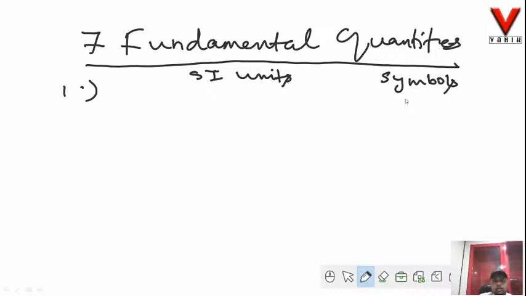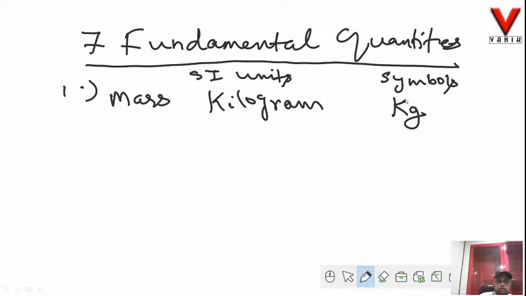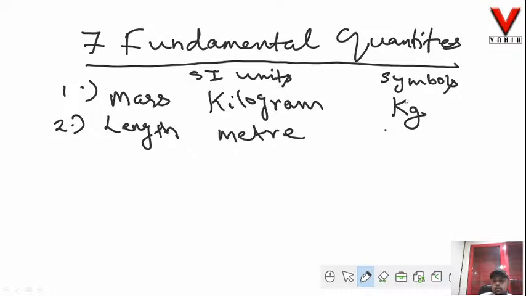The first fundamental quantity that we will be dealing with is mass. The SI unit, we all know, is kilogram. The symbol is capital K, small g. Second is length. The SI unit is meter. The symbol is small m. Third is time. The SI unit is second. The symbol is small s.